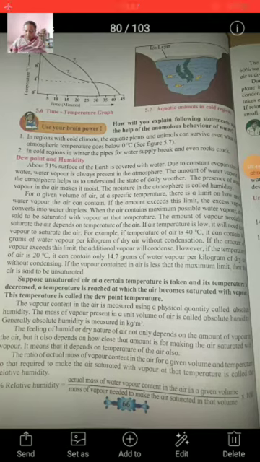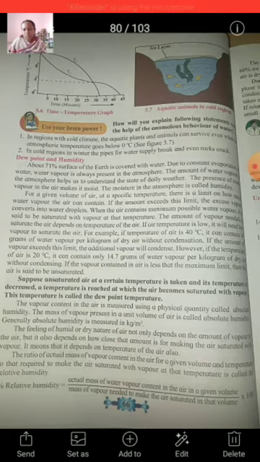That means instead of showing results like other liquids, when water is heated from 0 degrees Celsius to 4 degrees Celsius, instead of expanding it contracts, and below 4 degrees Celsius, instead of contracting it expands. This behavior of water is known as the anomalous behavior of water, and it can be studied with the help of Hope's apparatus, and this phenomenon is also observed in nature.